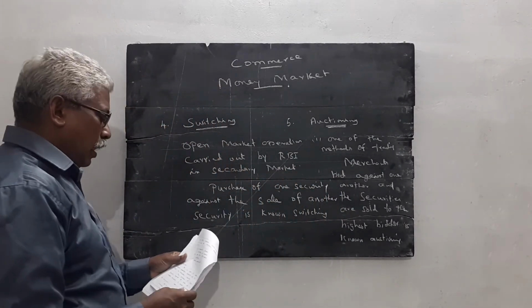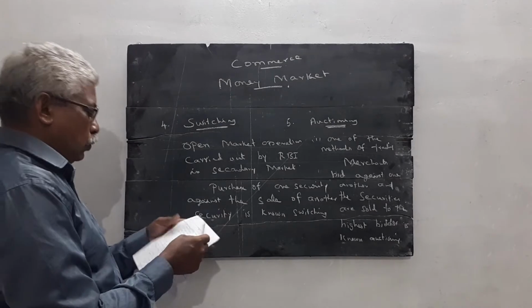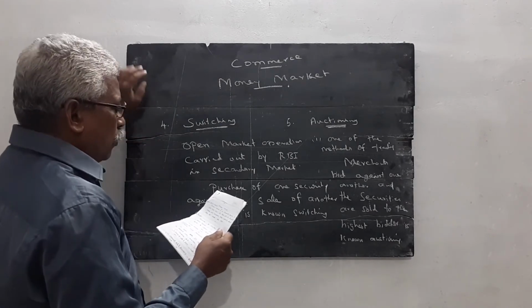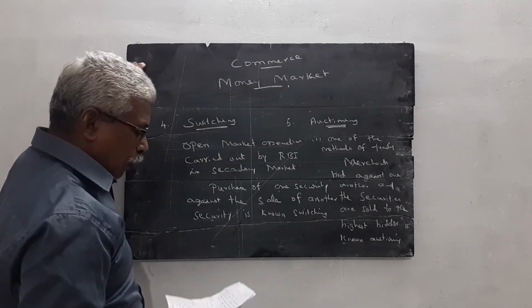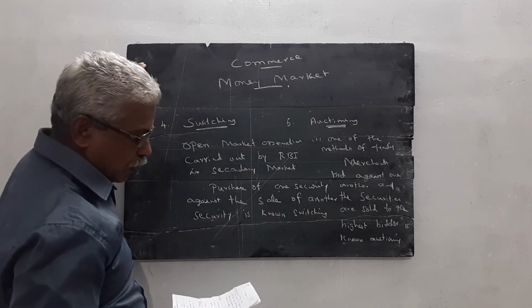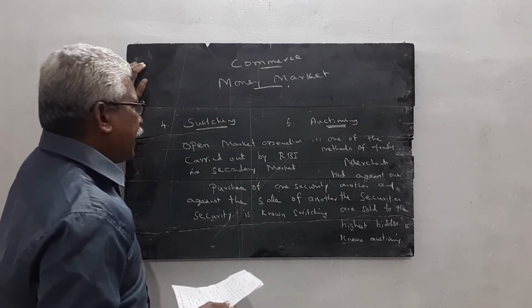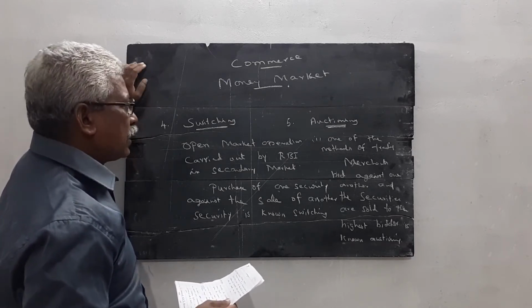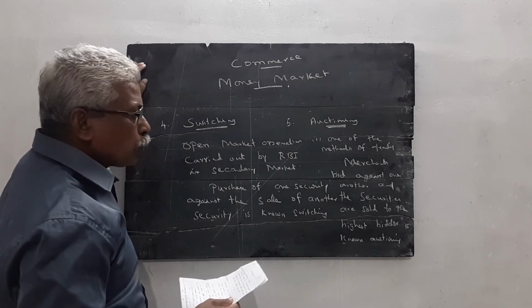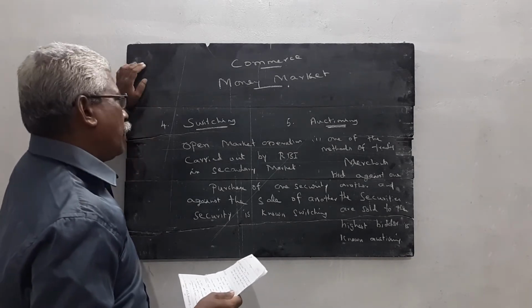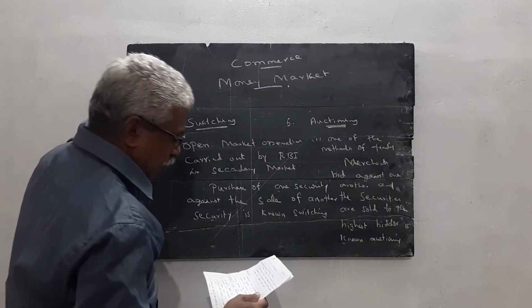Once again, I will go through them one by one. Question number 1, what is money market? Money market is a financial market for short-term funds. It deals with financial assets and securities whose maturity period does not exceed 1 year. That is the meaning of money market.